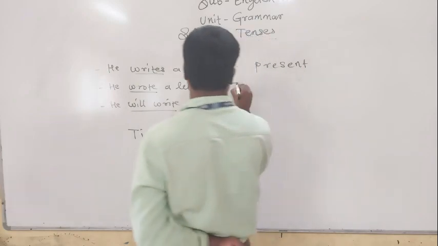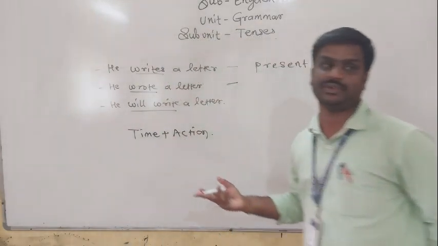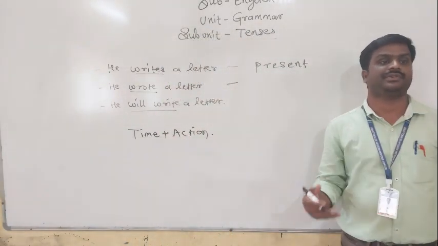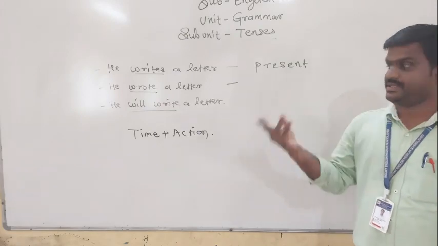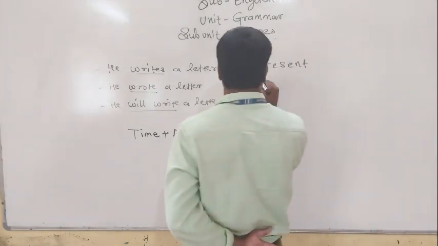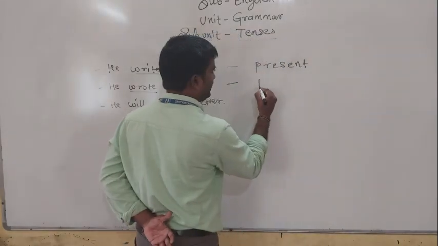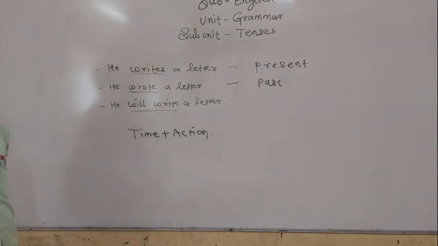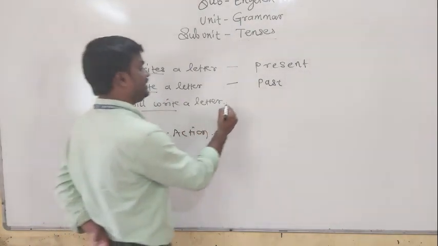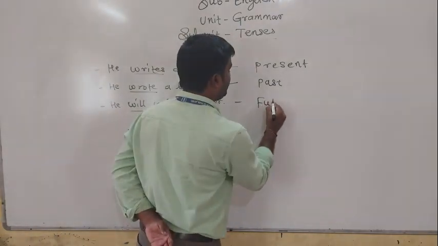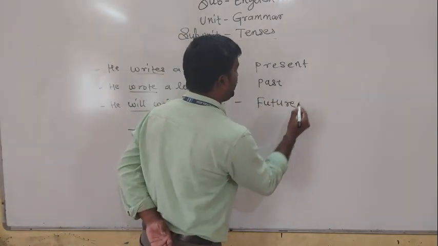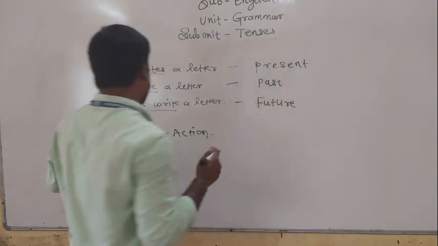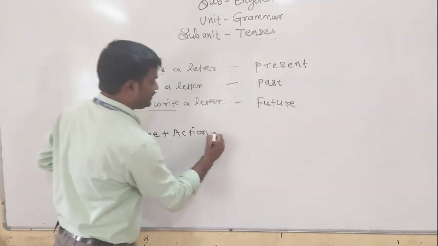The second one, he wrote a letter: yesterday, the day before yesterday, or a month ago. That is called past, meaning the action has completed. And he will write a letter: in the future, he will write a letter, and that's why it is called future. So time plus action is equal to tense.